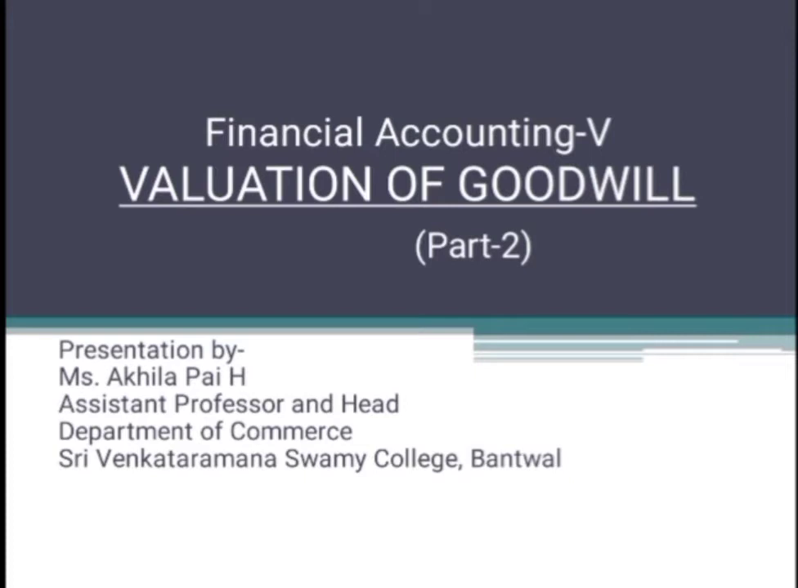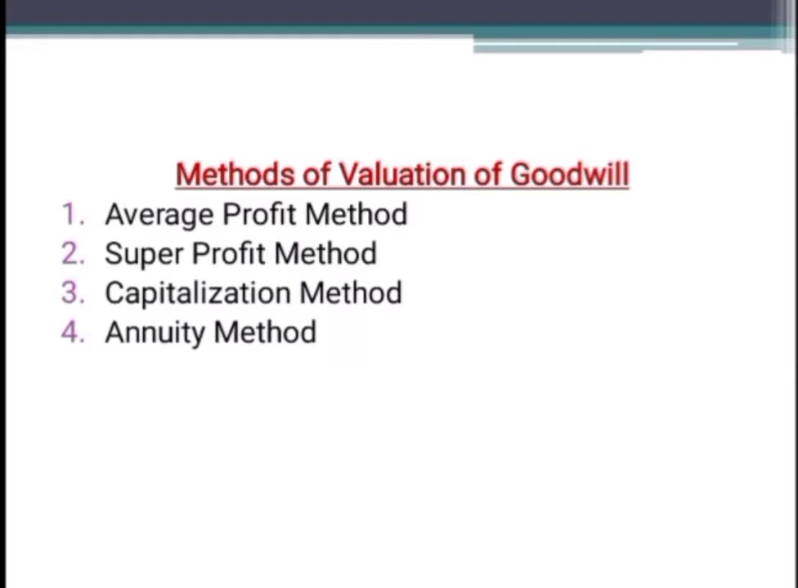Here in this session we are going to start discussing the various methods of valuation of goodwill. As we have already discussed in the previous session, there are in total 4 methods for the valuation of goodwill. The first one is average profit method, second one is super profit method, third one is capitalization method, and the fourth one is annuity method. So let us take up the first method now, that is average profit method.